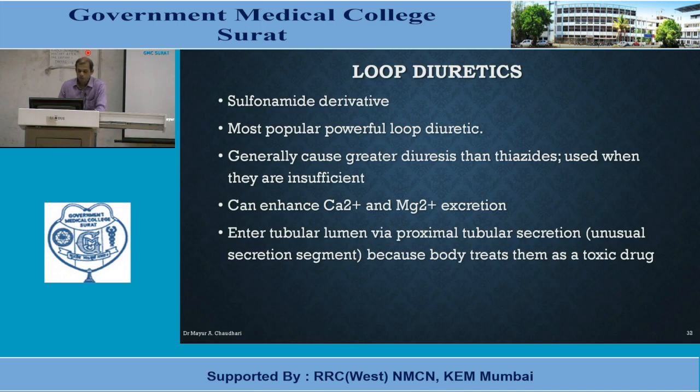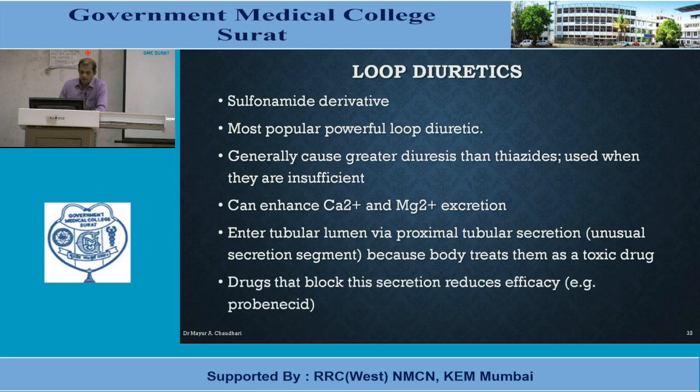They enter the tubular lumen via proximal tubular secretion because the body treats them as a toxic drug. And drugs that block this secretion reduce the efficacy of loop diuretics. So basically we have one drug known as probenecid. Probenecid inhibits this tubular secretion of loop diuretics. Thereby whenever loop diuretics are combined with probenecid, their efficacy is reduced. So never combine probenecid with loop diuretics.